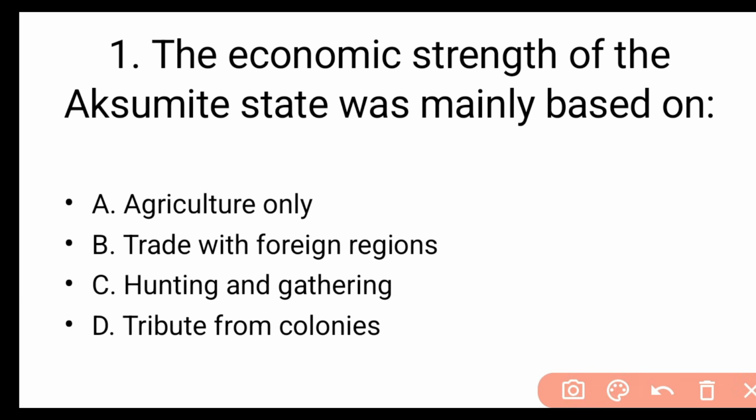The economic strength of the Aksumite state was mainly based on: A. Agriculture only, B. Trade with foreign origins, C. Hunting and gathering, D. Tribute from colonies. The right answer is B. Trade with foreigners. The main source of Aksum's economy was trade, especially in the port of Adulis.